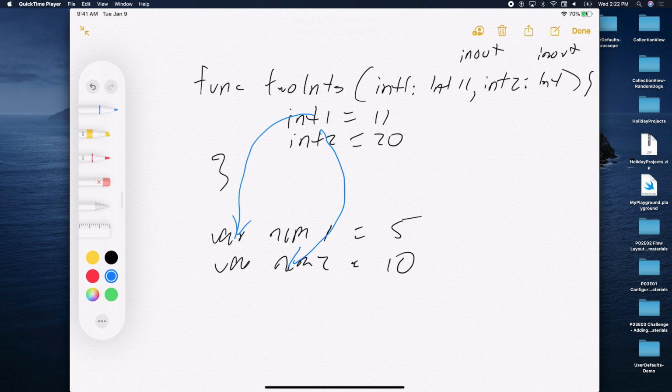Int2 points to this variable. Does everybody see that? So anything I change in the body of the function affects what's outside by marking it in-out. Those are the big keywords here. Without in-out, there's no way you could reference back to it, okay? All right, any other questions?